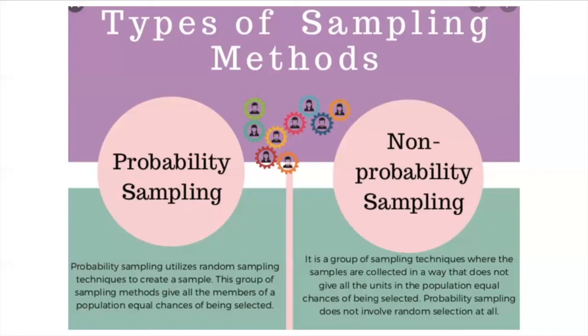We can get better results with probability sampling than non-probability sampling. As in probability sampling the variables are randomly selected, our accuracy will be more precise as compared to the accuracy of non-probability sampling.